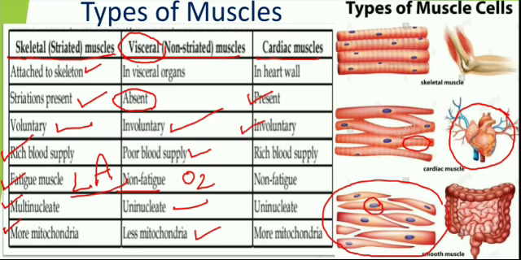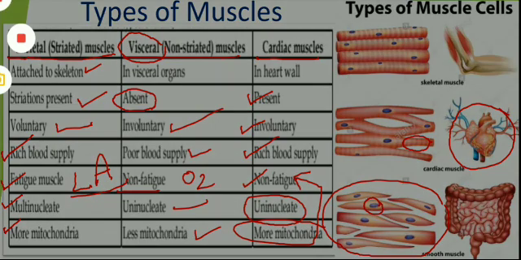They also receive more blood for the vigorous contractions of the heart every minute. That's why they demand more blood supply, and they cannot produce any kind of lactic acid. They do not undergo any fatigue because they have more mitochondria. Because of more mitochondria, it will give energy, and these heart cells cannot undergo any kind of fatigue. Generally, these muscles are uninucleated, and this is some differentiation between skeletal, visceral, and cardiac muscles.